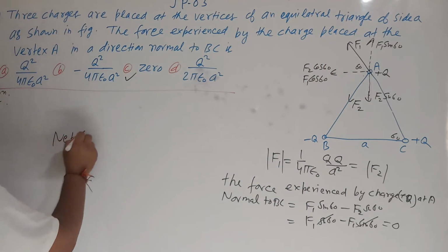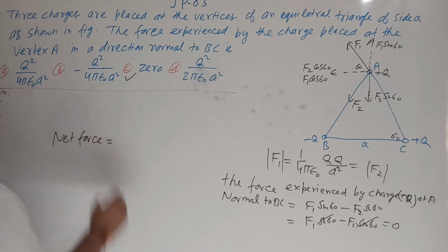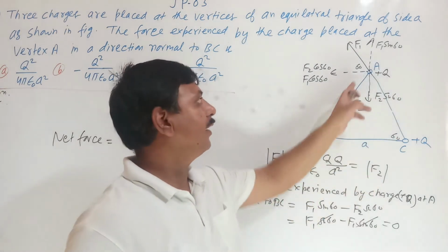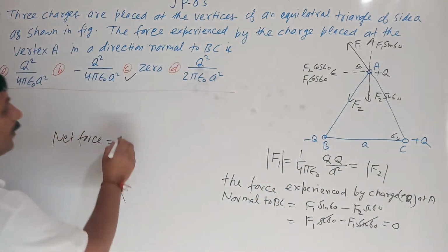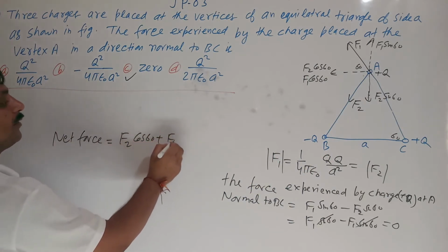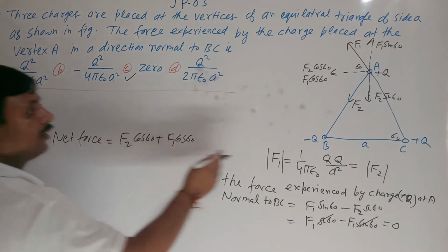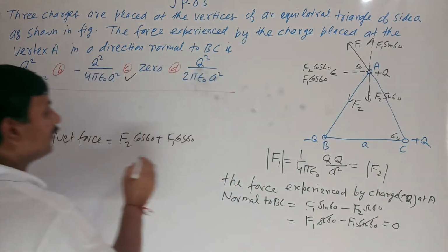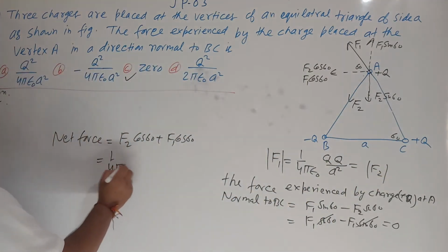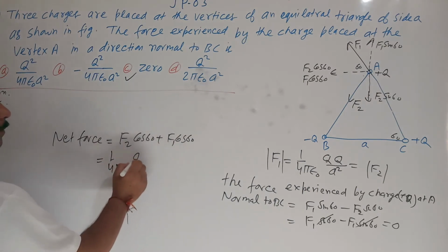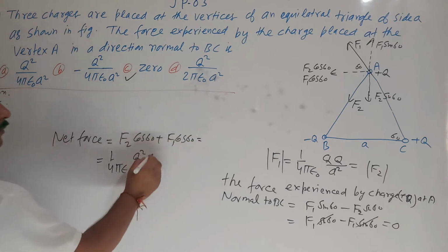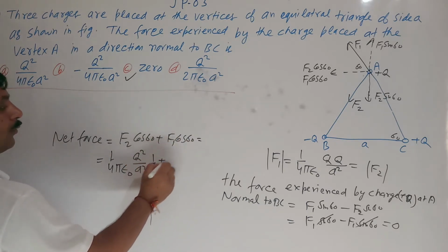If they have asked for the net force on plus Q, what will it be? F1 sin 60 and F2 sin 60 will cancel. The net force is actually F2 cos 60 plus F1 cos 60 along CB. F1 and F2 are each 1 upon 4 pi epsilon naught Q square upon A square times cos 60, which is 1 by 2, and this is also 1 by 2.